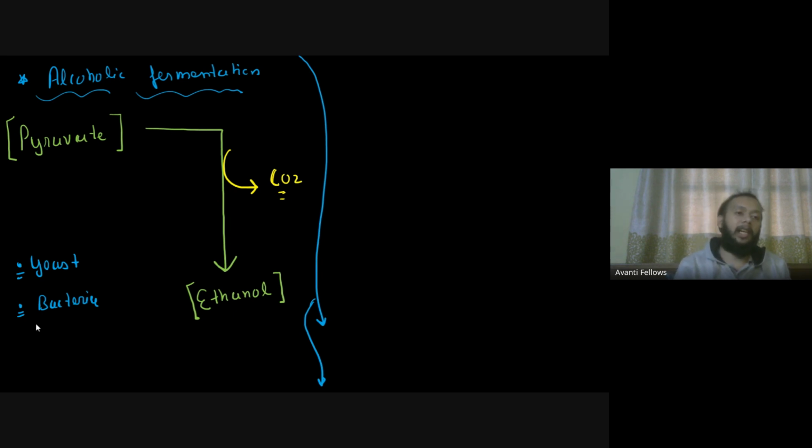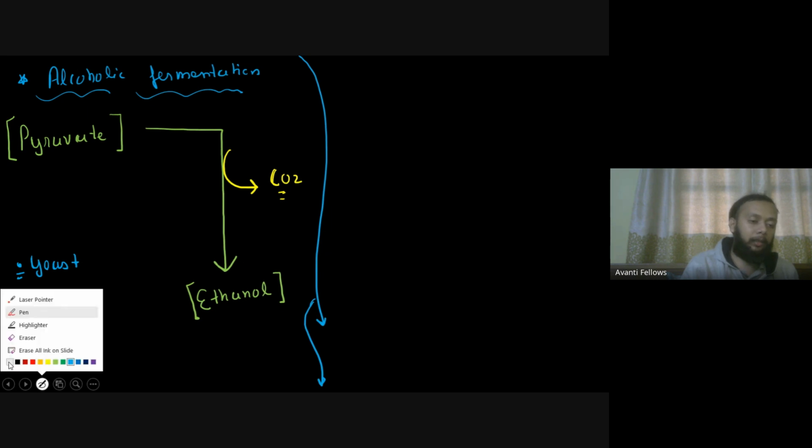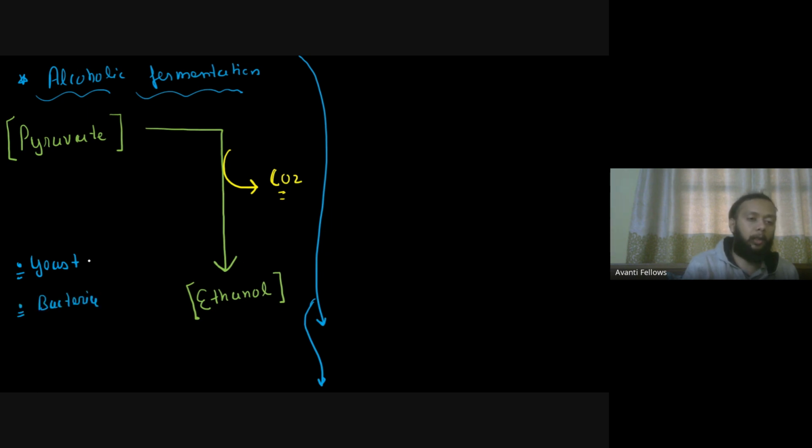Now let's understand कि अगर yeast के अंदर ये process हो रहा है, तो वो टाइम पे आपका CO2 यहाँ पे रिलीज किया जाएगा, इथेनॉल आपके यहाँ पे बनेगा, and it does have a commercial importance. इसका हमारे लिए काफी ज्यादा commercial importance है. प्लीज याद रखना, ईस्ट आपका फंगाई है यार, प्लीज डोंट मिस आउट ऑन दिस. Yeast is actually going to be a fungi, और ये बहुत ज्यादा यूज किया जाता है इसको in the baking industry. It has been very widely used in the baking industry. So what is happening over here, you find the ethanol formation happening inside the cell of your yeast or a bacteria, and that will have a commercial importance.